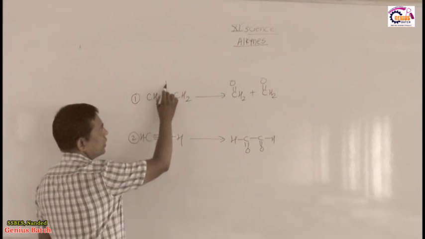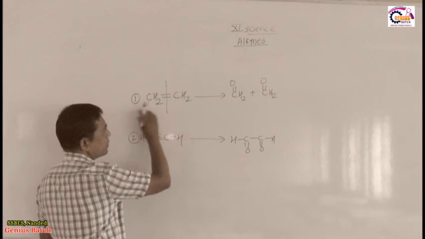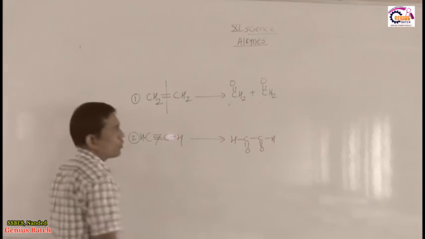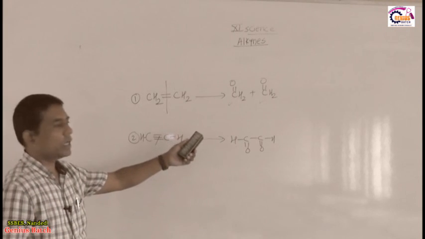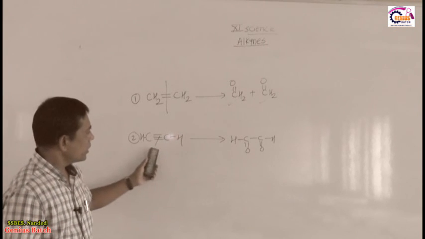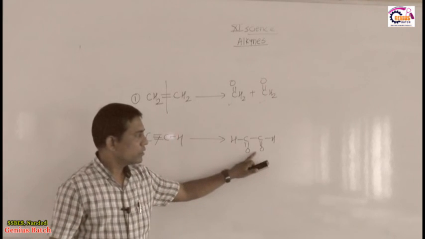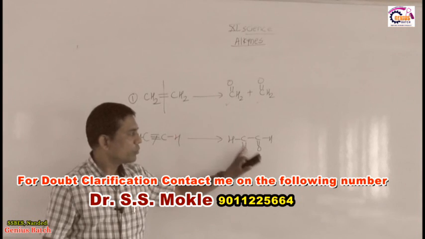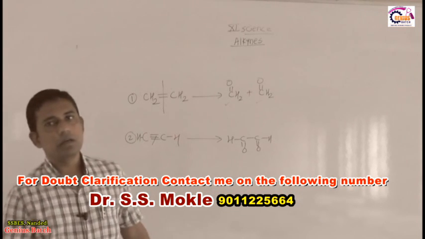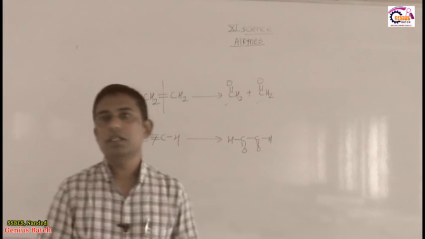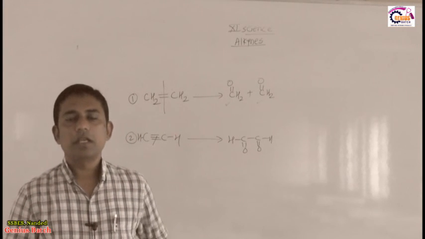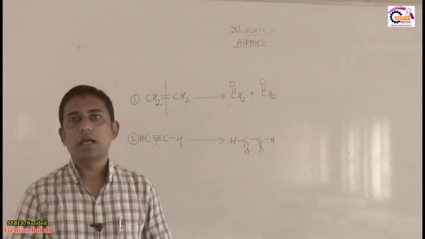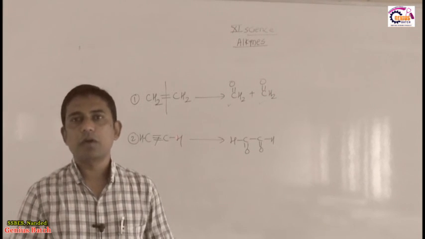In alkenes, the double bond breaks and these two fragments separate completely, giving aldehyde and ketone products: two same aldehydes, two same ketones, or one aldehyde and one ketone. Whatever aldehyde and ketone groups are present remain the same within the molecule. So this is a dicarbonyl compound that gets obtained. In this way we discussed the ozonolysis of alkynes and we can judge the product in shortcut also. In the next period we want to discuss the hydration of alkynes, where we get a different product. So thank you.